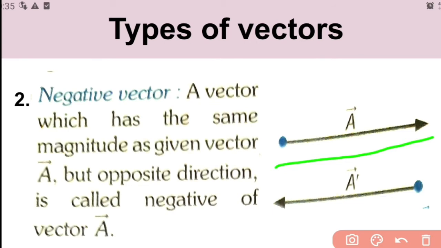The negative of vector A is written as A dash. It has the same magnitude as vector A, but the direction is just opposite. So that's what we mean by a negative vector: a vector which has the same magnitude but opposite direction as a given vector is known as the negative of the vector.